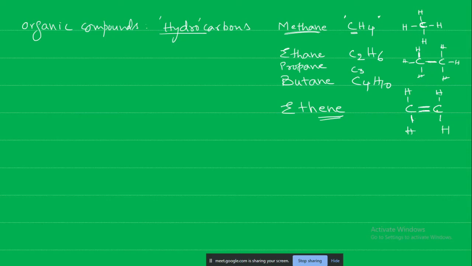So what is this double bond? It is nothing but how the electrons are shared between these two atoms. What is a bond? A bond is nothing but how two atoms interact. They interact either by one giving the electron completely to the other, or taking the electron from the other, give and take.